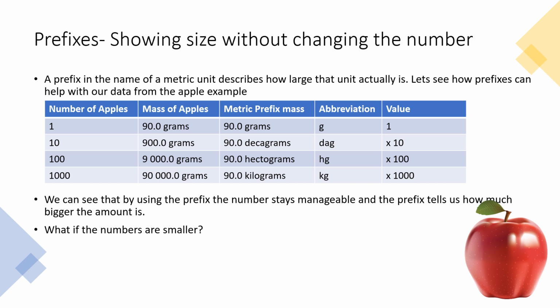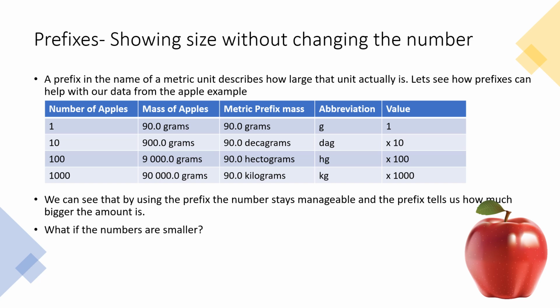All right, let's look at the next one. We've got 100 apples, so 9,000 grams. Instead of putting 9,000 grams, we could use a prefix that means times 100 instead. So 90 hectograms, or Hg, is the same as 9,000 grams. Hecto means times 100.